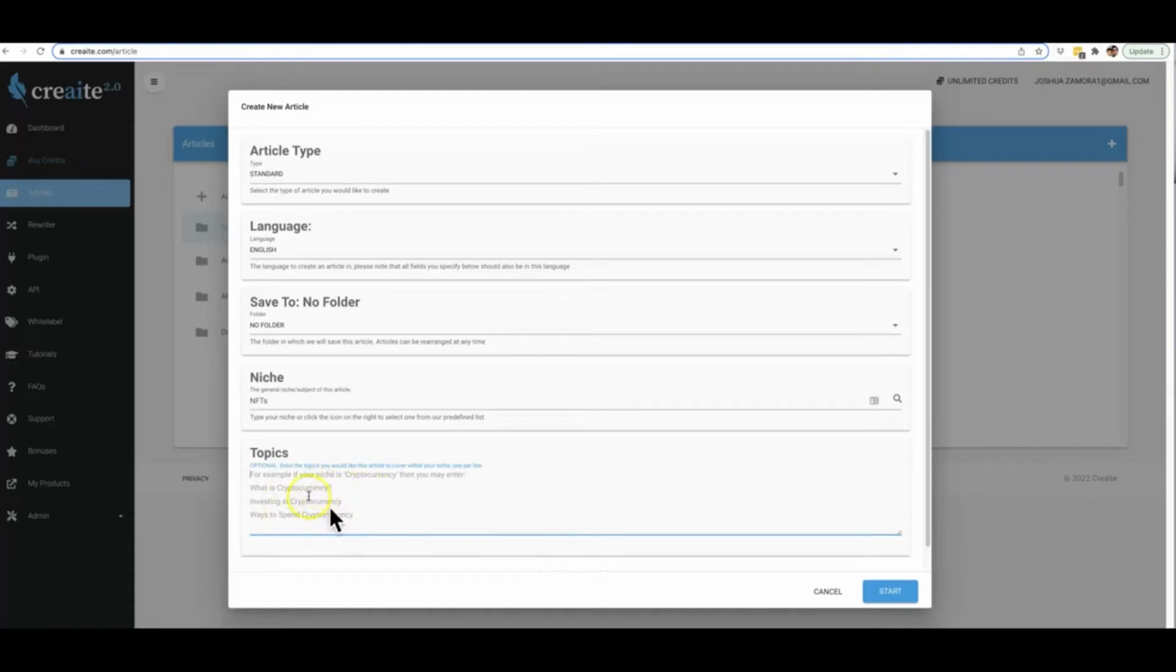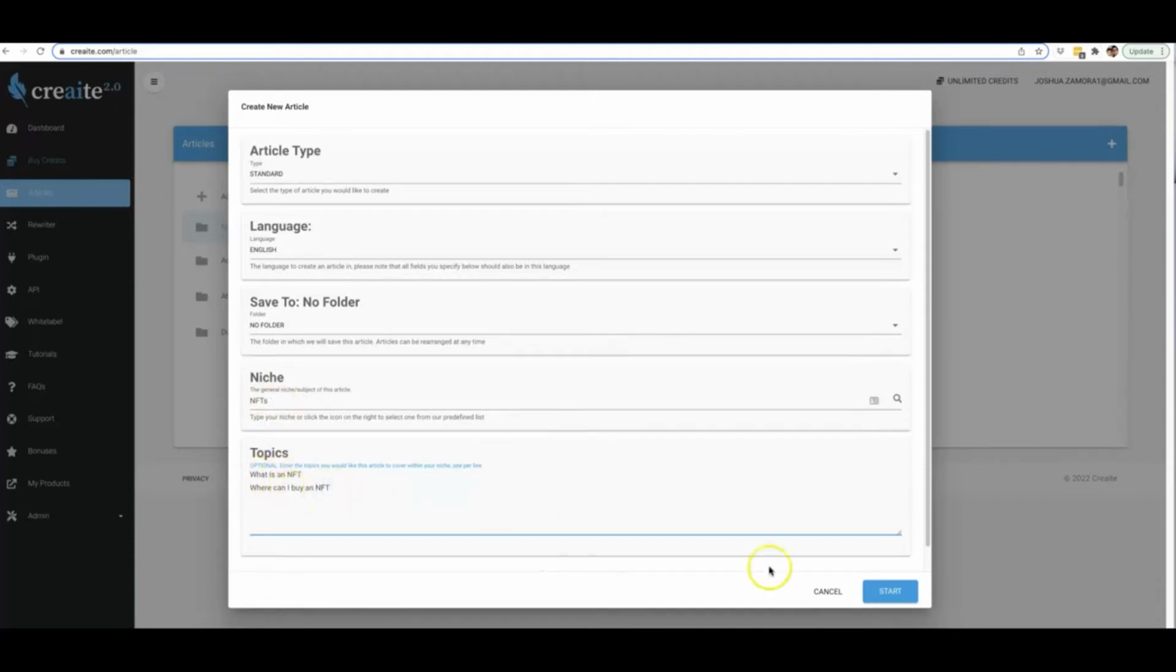All right. Now, specifically, if I want to create some topics on where to go with the article, then I can go ahead and put that down here. And you can see we do have some help text here to give you an idea of what topics should look like. So something like, what is cryptocurrency, investing in cryptocurrency, ways to spend cryptocurrency. So for the NFT niche, I'm going to type in what is an NFT and where can I buy an NFT. So now Create knows that I want an article written around the NFT niche, but specifically I want it to cover what is an NFT and where can I buy an NFT.